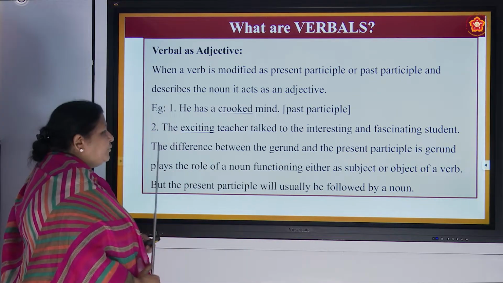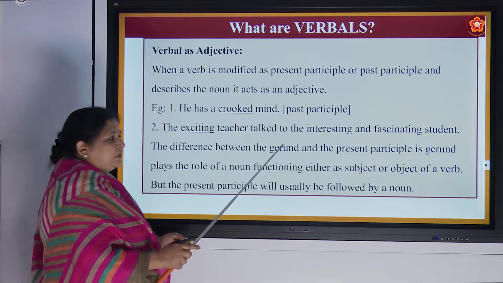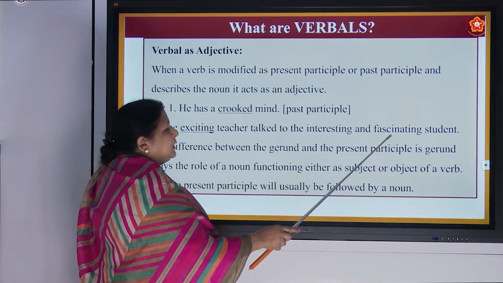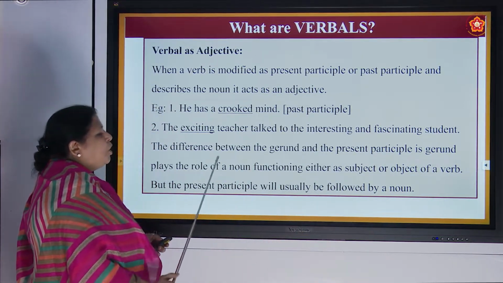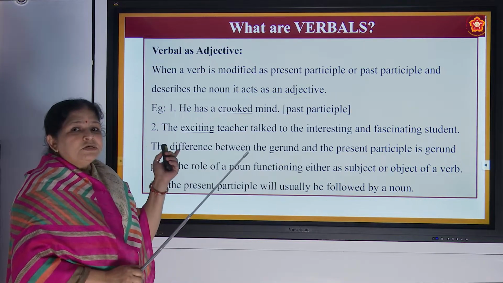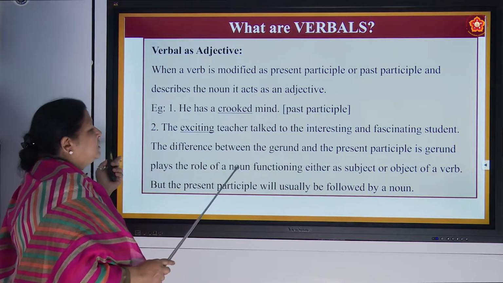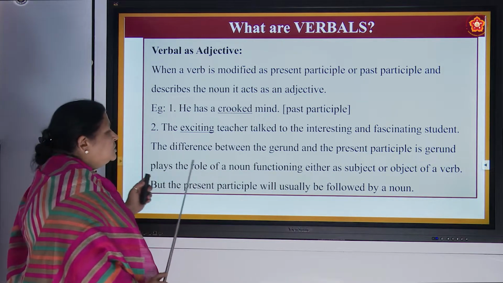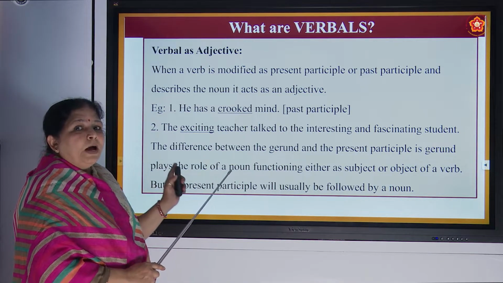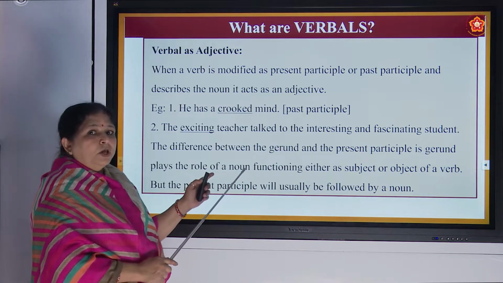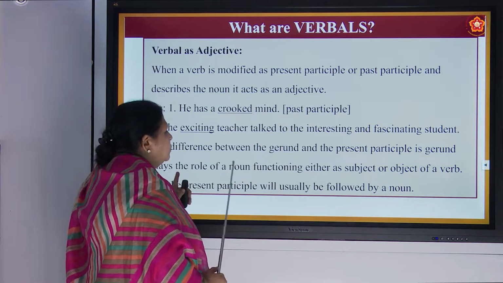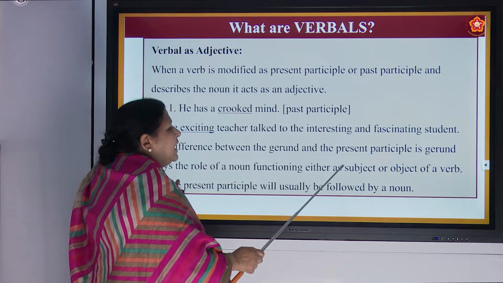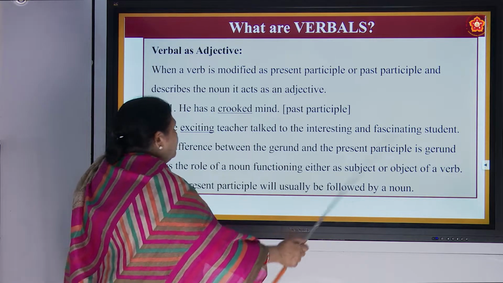The difference between the gerund and the present participle is that a gerund plays the role of a noun. Now in the previous slide we have just read, swimming is a healthy exercise. So there swimming is playing the part of a noun, functioning either as subject or object of a verb.